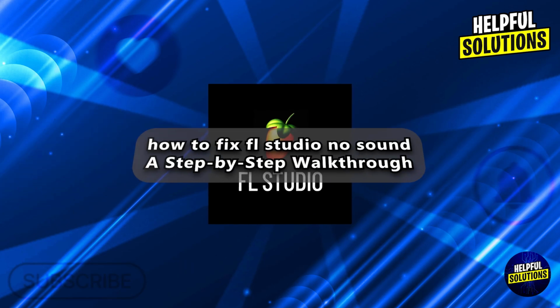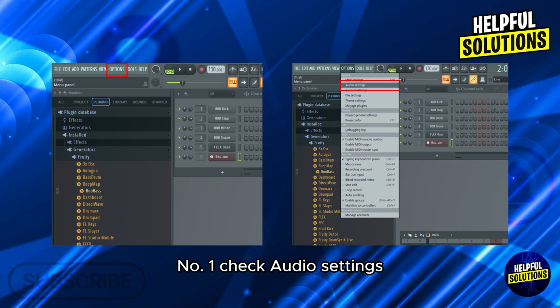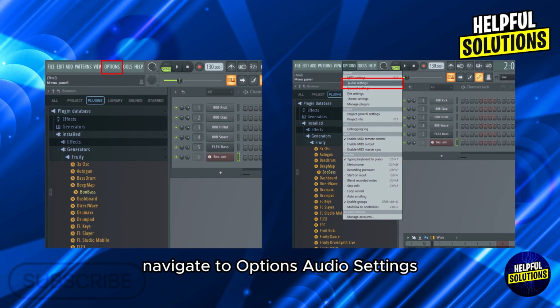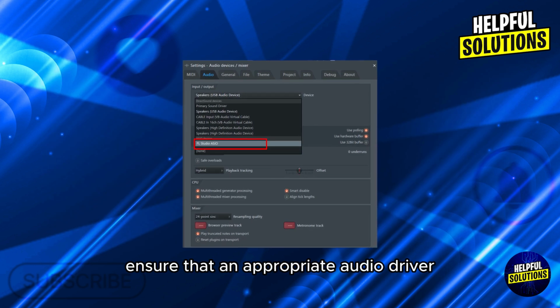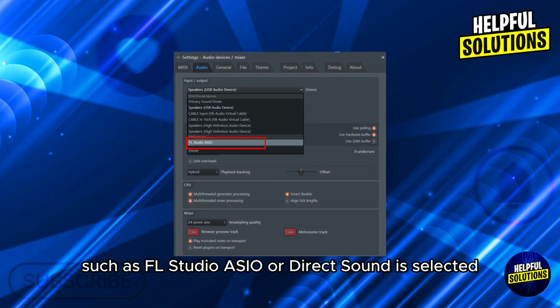In today's video, we'll talk about how to fix FL Studio no sound, a step-by-step walkthrough. Number 1. Check audio settings. Navigate to Options, Audio Settings. Ensure that an appropriate audio driver such as FL Studio ASIO or Direct Sound is selected.